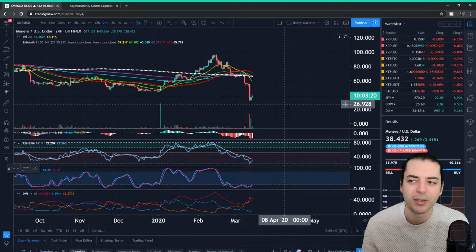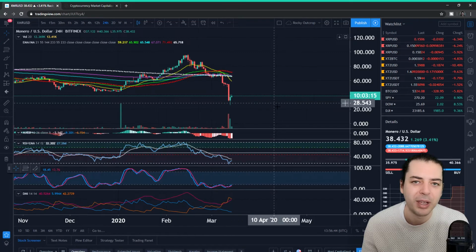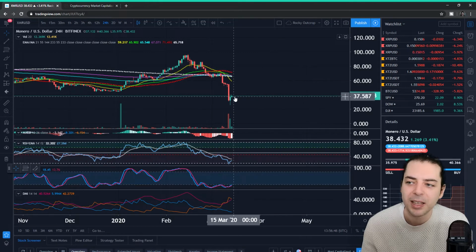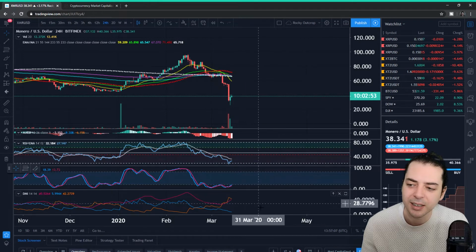So the story with Monero is actually rather similar to the story that's operating across the markets right now for a lot of things. But let me just say the one positive that jumps at me immediately is that it's a little bit more positive than the other ones. We have currently got this green candle coming in here. And I would suggest, just looking at this, that this is actually looking fairly positive around about that 236 Fibonacci retracement area. So we'll draw a Fibonacci retracement in just a second and take a look at that.